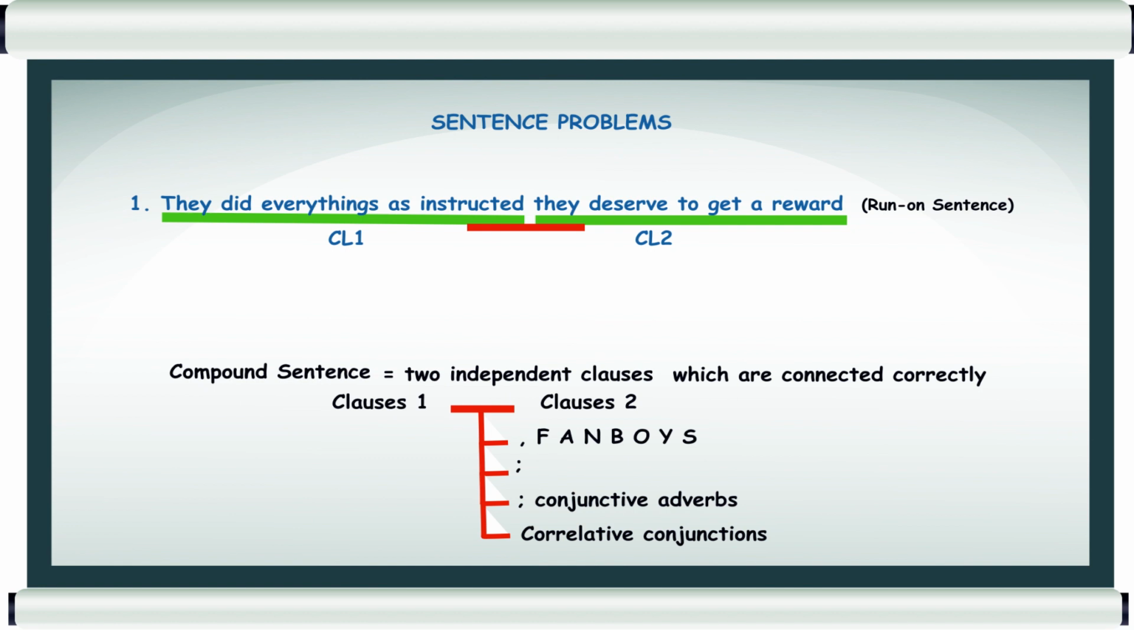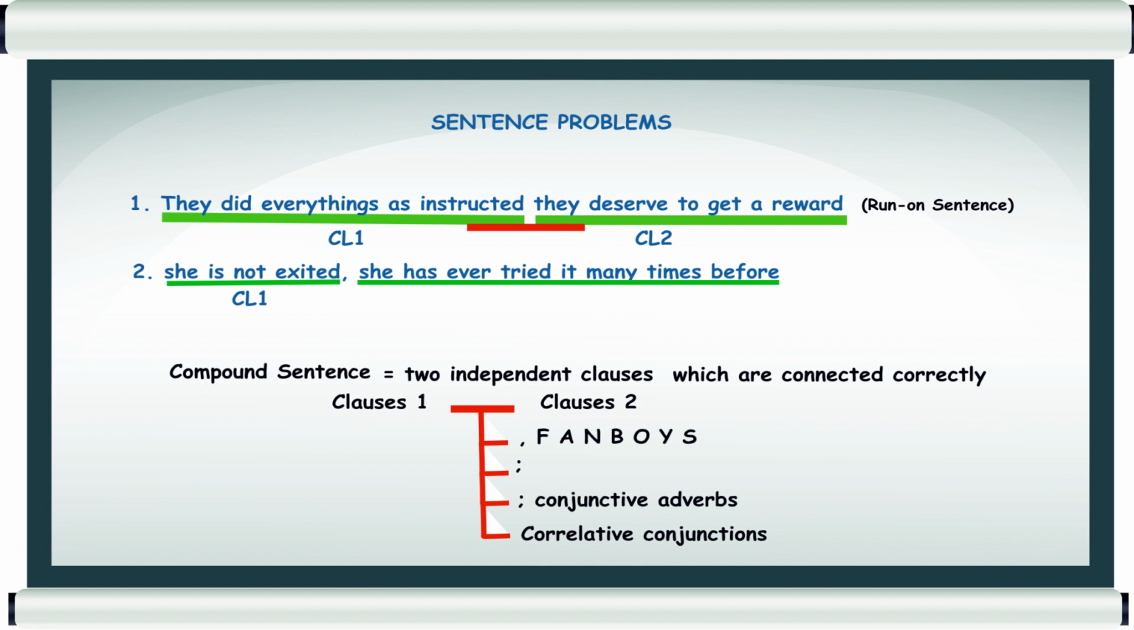Now let's see the second example. She is not excited. She has ever tried it many times before. Let's identify how many clauses are in this sentence. This is the first independent clause: she is not excited. And this is the second independent clause. Remember, why do we call it a clause? Because each clause has a subject and a verb.